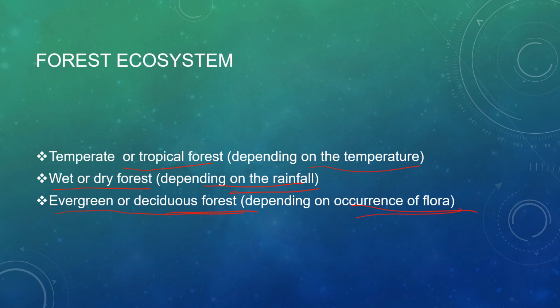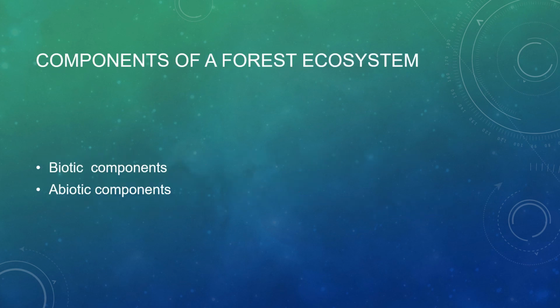So let us now move on to the components of the ecosystem. The components of a forest ecosystem are biotic and abiotic components. I have already discussed this in detail in the second or third slide, so go through it. In the previous video, I discussed all the biotic components, like the producers, consumers and decomposers. The consumers are herbivores, carnivores and omnivores. Those are all the biotic components, that is, the living components of the ecosystem.